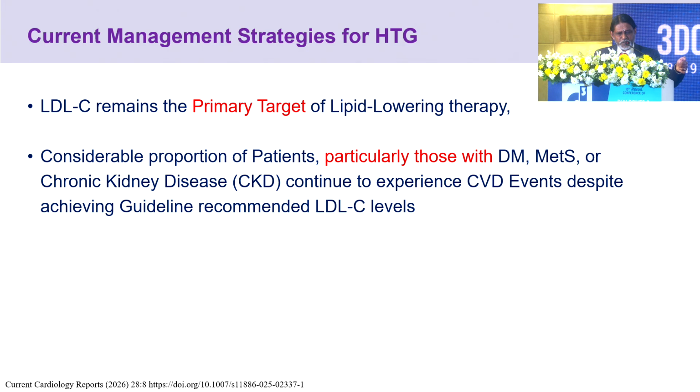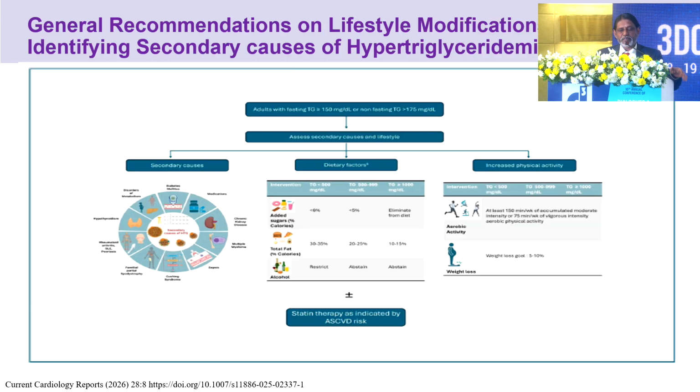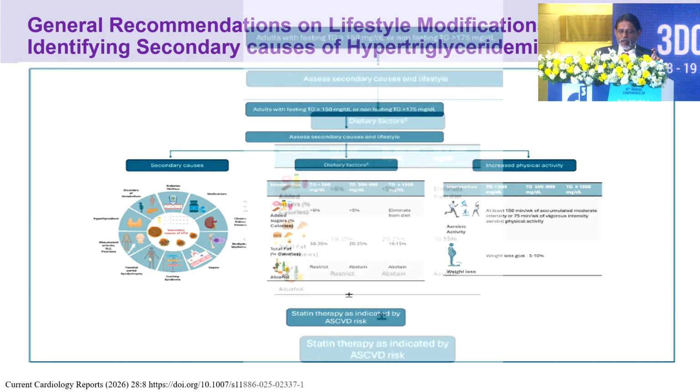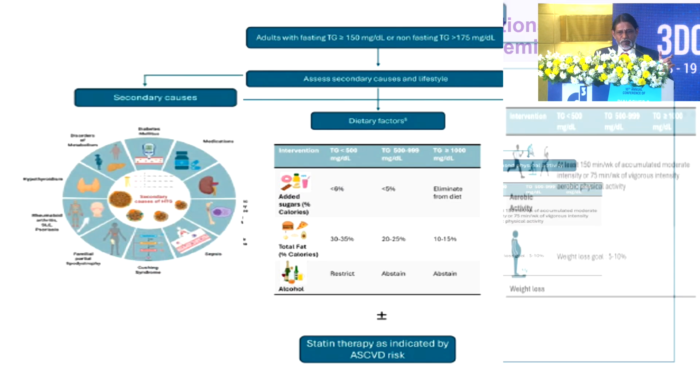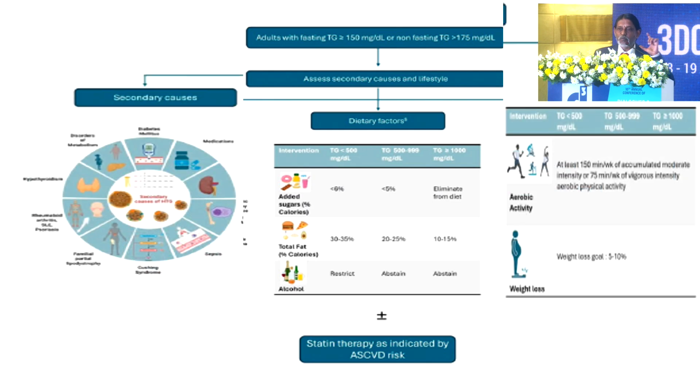And the current management strategies: LDL-C remains the primary target. Next comes non-HDL, which is the co-primary target. Next is measurement as well as treating ApoB, that is a secondary target. And these are the recommendations which are also endorsed by the American Diabetes Association. Whenever you come across hypertriglyceridemia with varying levels, what to do? Lifestyle modification, and what to do next.